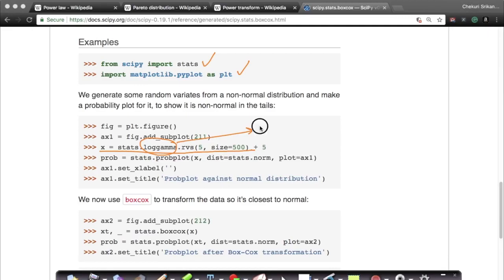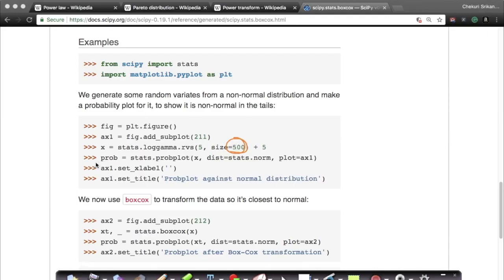So this is not normal, this is log gamma distribution. Gamma distribution is one of the interesting distributions in statistics that is not extensively used in machine learning, but in this case, let's just go with the example. This is one of the Pareto distributions or power law distributions, and we are creating 500 samples.